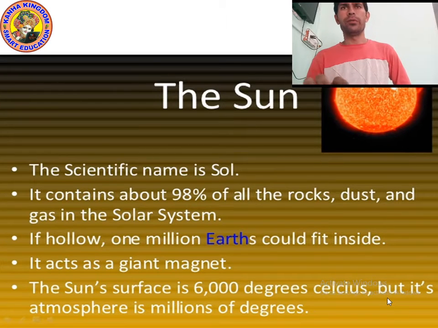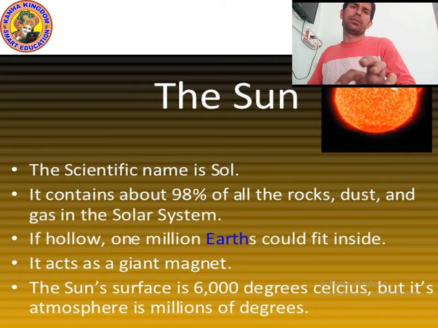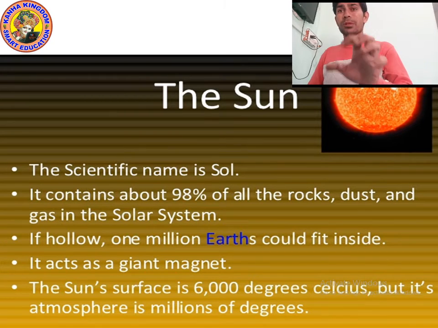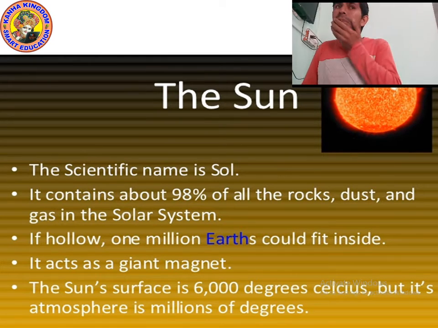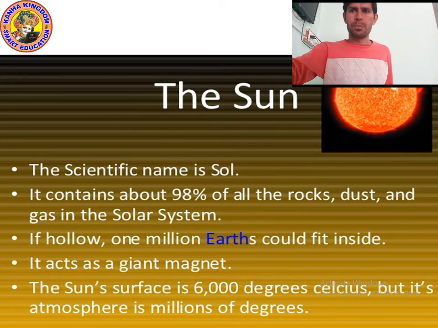Class 5. So we have been studying chapter number 11, Sun, Moon, and Earth. In the previous class we studied what is the Sun, what is the solar system, and what is a dwarf planet. Yes, we studied all these topics. Today we will study about the sun and moon.